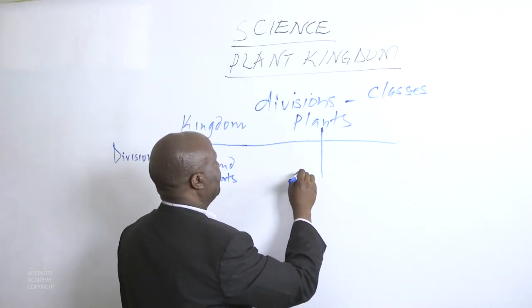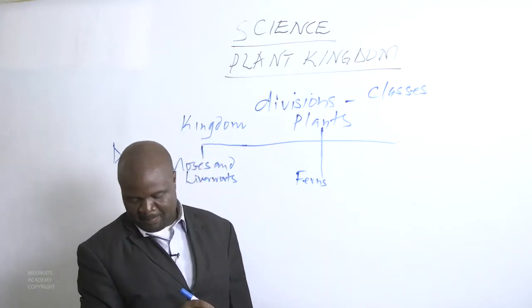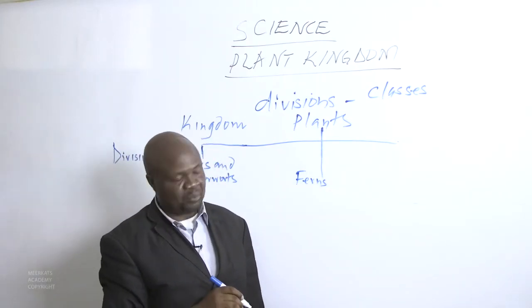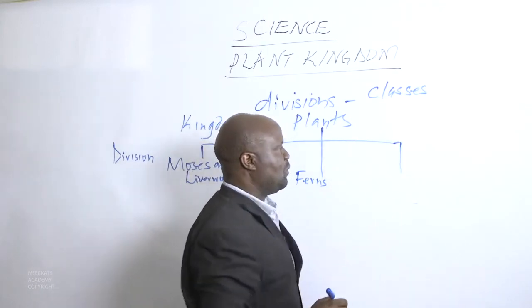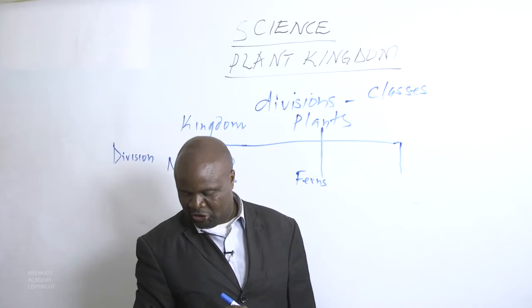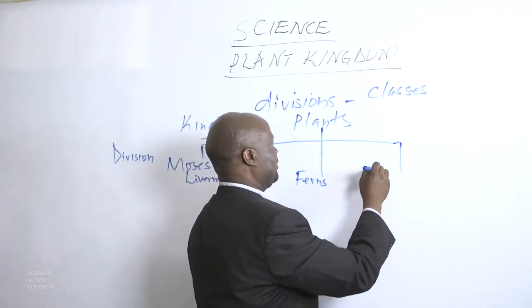Then here we have another division called the ferns. And then towards this end, we have another division called seed-producing plants.